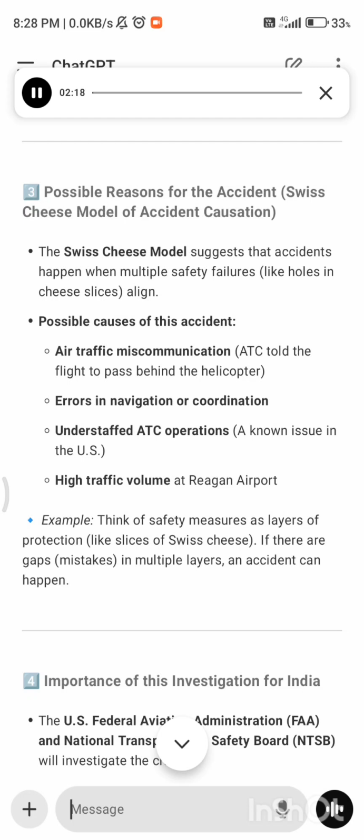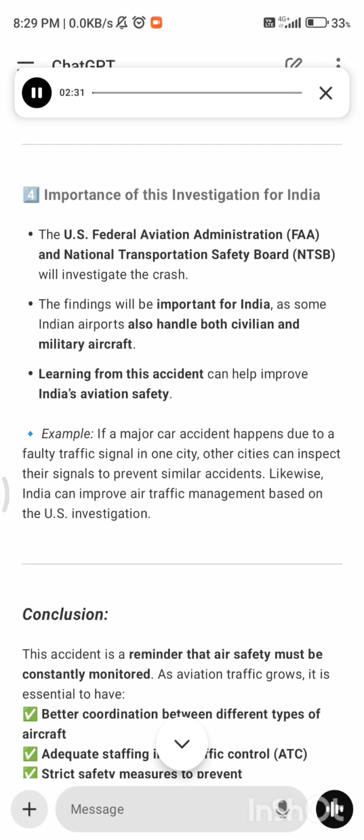Example: think of safety measures as layers of protection, like slices of Swiss cheese. If there are gaps, mistakes in multiple layers, an accident can happen. 4. Importance of this investigation for India. The U.S. Federal Aviation Administration, FAA, and National Transportation Safety Board, NTSB, will investigate the crash. The findings will be important for India, as some Indian airports also handle both civilian and military aircraft. Learning from this accident can help improve India's aviation safety.